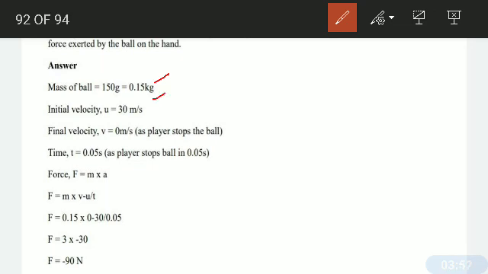Initial velocity is given as 30 meter per second. Final velocity will be 0 because the player is going to stop the ball. Time is given as 0.05 seconds. Since force equals mass into acceleration, and acceleration is v minus u upon t, placing all the values, the force is calculated to be minus 90 newtons.